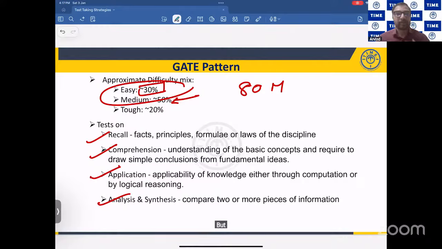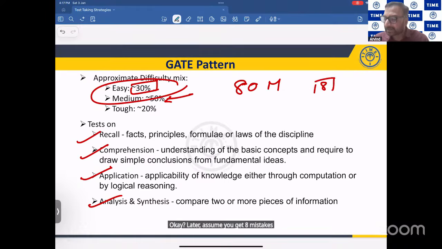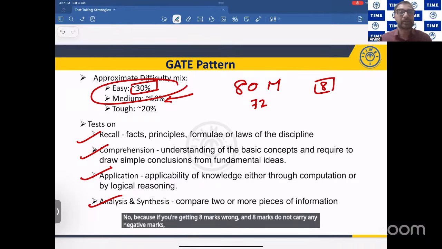But we are human beings, right? As human beings, we'll make some mistakes. Out of these 80 marks you are attempting, let us assume you make 8 mistakes. Your score will be 72. Am I right? No, because if 8 marks are wrong and there is no negative marking, then you'll get 82.